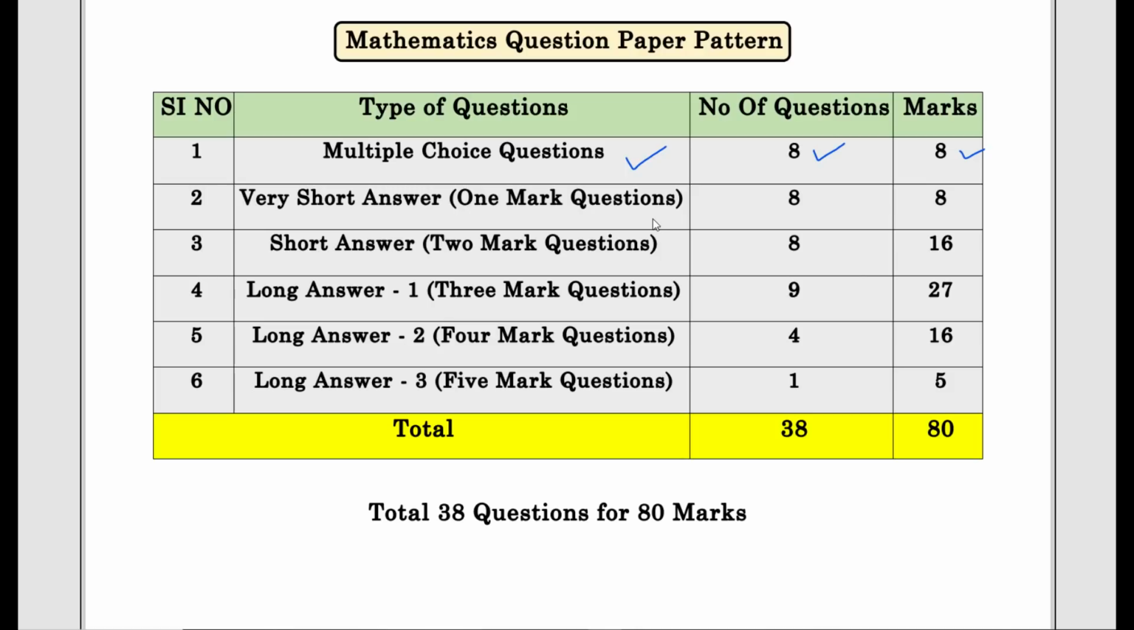Second main is 1 mark questions, very short answers. There will be 8 questions for 8 marks. Then third main, short answer, 2 mark questions, 8 questions, total 16 marks. Next, fourth main, 3 mark questions. 9 questions carrying 27 marks. Fifth main, 4 mark questions. 4 questions for 16 marks. Last main, 1 question for 5 marks.